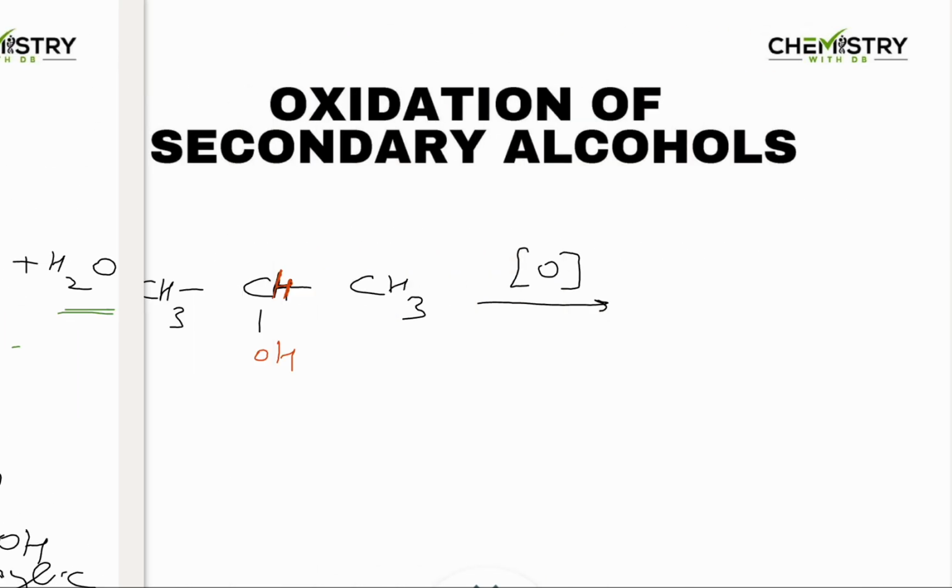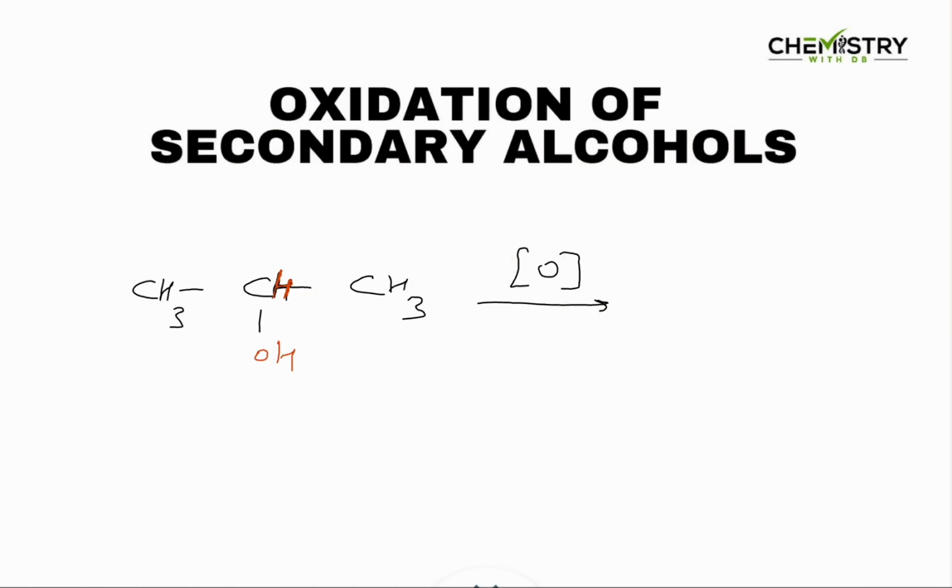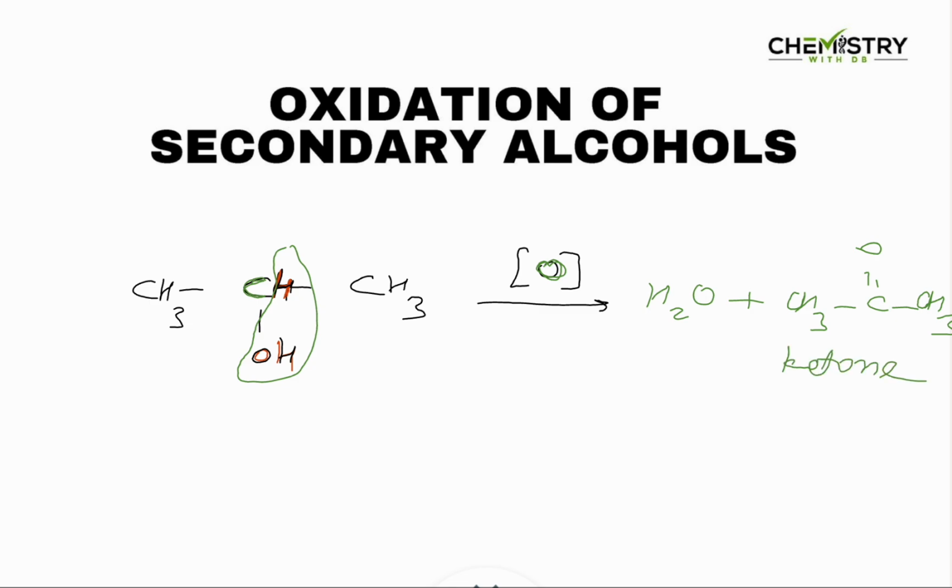Now let's see what happens in case of a secondary alcohol. In case of secondary alcohol also, exactly the same thing happens: the OH group bonded to this carbon and the H also bonded to the same carbon leave as water, and the O from the oxidizing agent joins this carbon as a double bond. So CH3 C double bond O, you've got propanone here. This is how the secondary alcohols oxidize to form a ketone, which is propanone in this case.